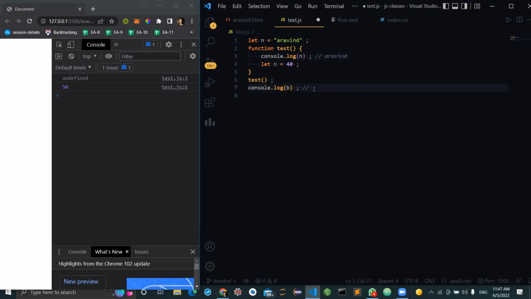And then what will be printed over here? Not defined. So you are telling that you will get an error, right? Is this what you are telling? And not defined will be printed.